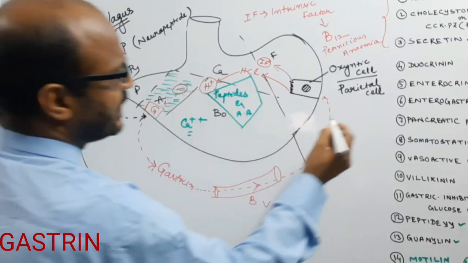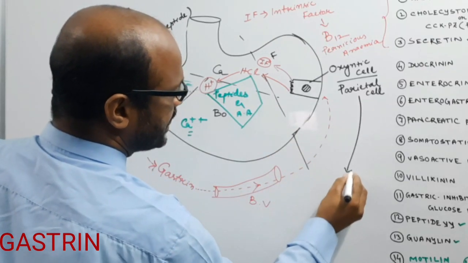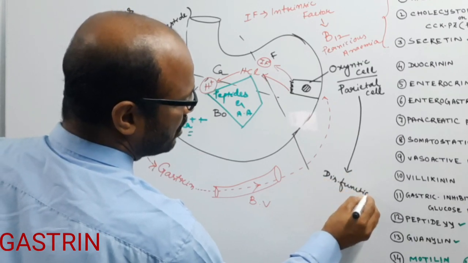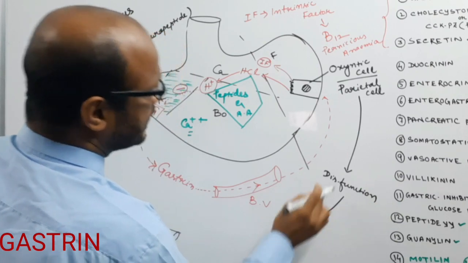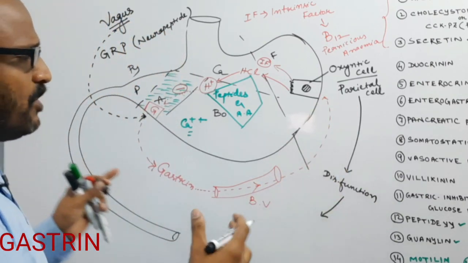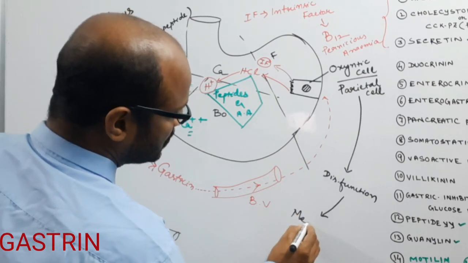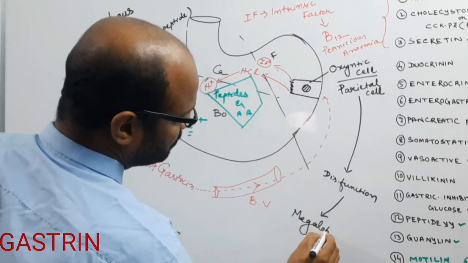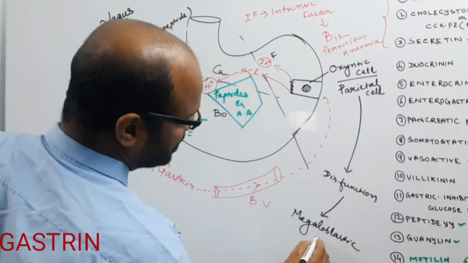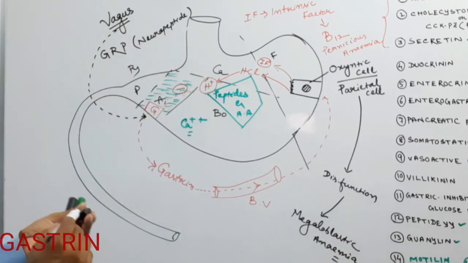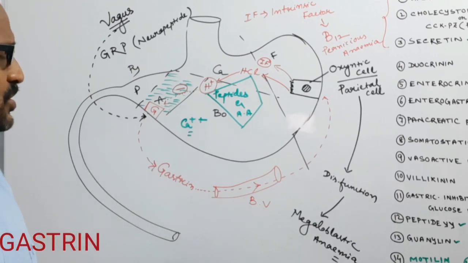Suppose the gastrin reaches the oxyntic cell by blood vessels. If the parietal cell becomes dysfunctional or destroyed, then another type of anemic condition develops, known as megaloblastic anemia. Okay, so this is the whole story of the gastrin hormone.